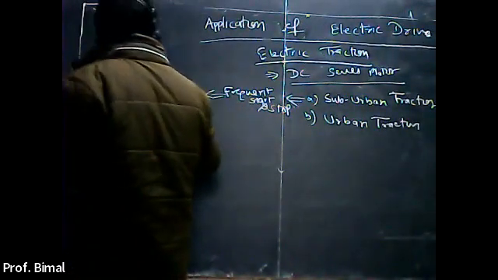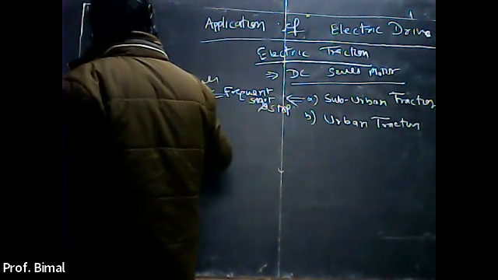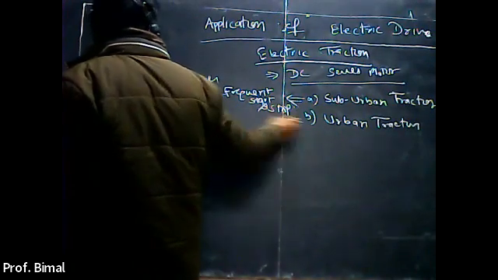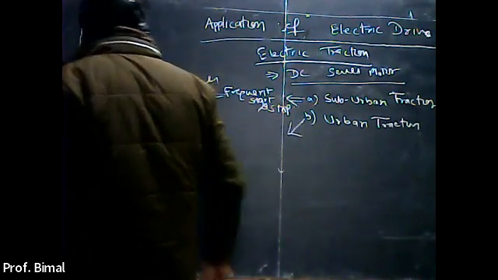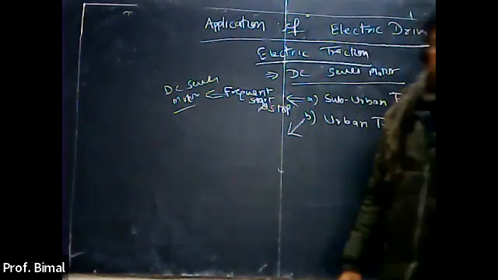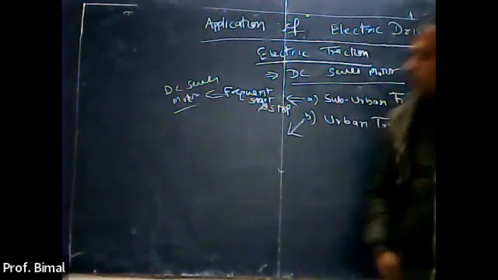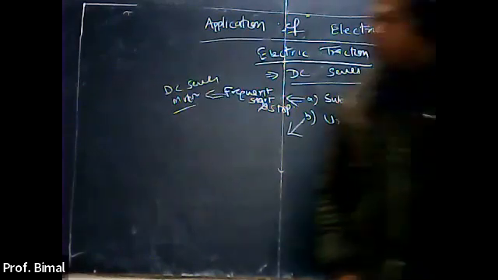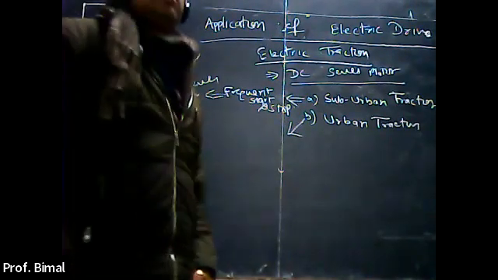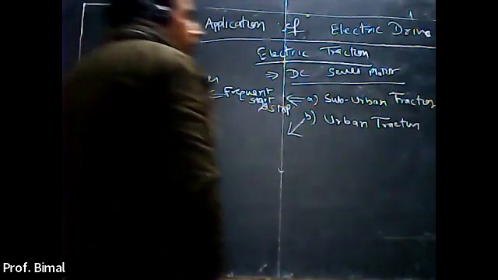DC series motor is used here. Now come to the second part, that means in case of urban traction system, what will happen? Stops are far away from each other, approximately 20 kilometer or even more than that, maybe 50 kilometer or like that, right?